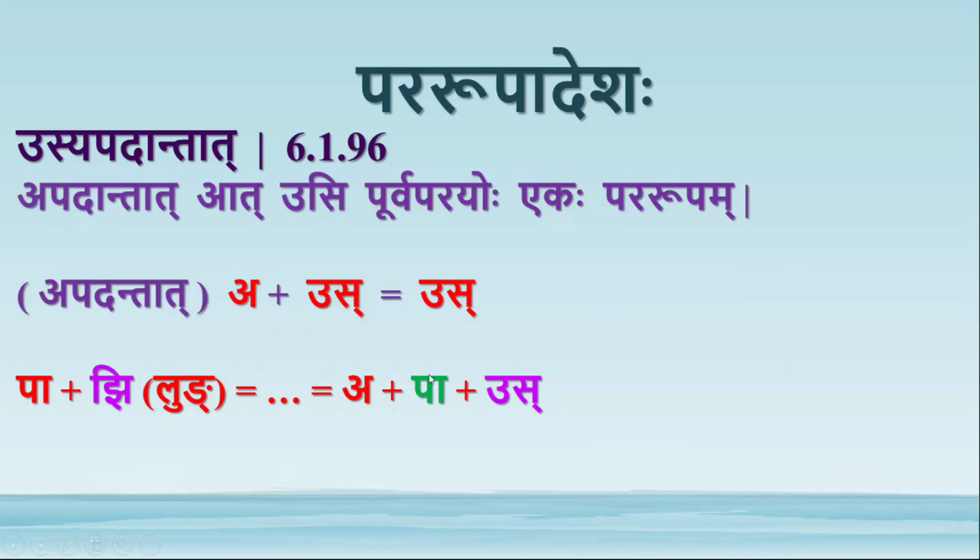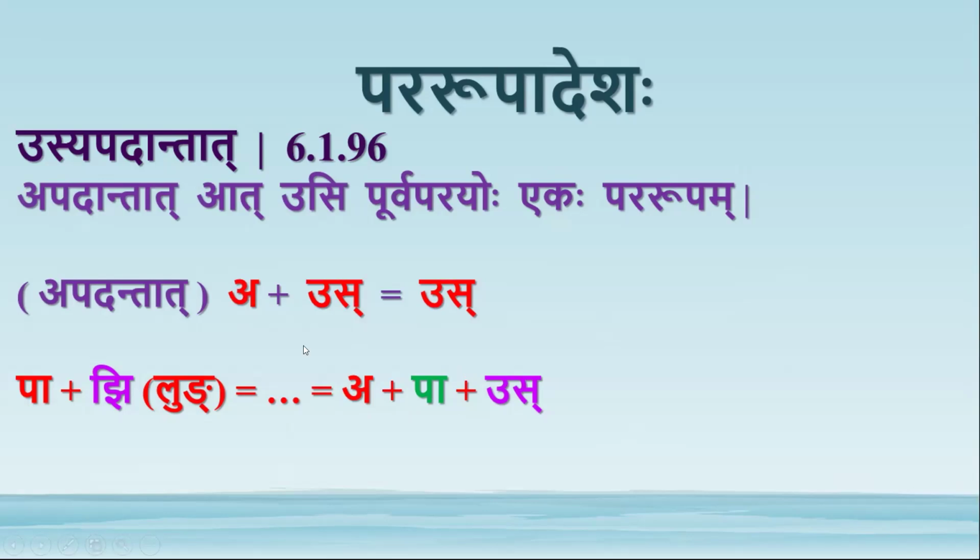So this akara is followed by ukara, and it is apadanta. Apadanta means this apa is not a pada, because the whole word which is formed after adding ting pratyaya will be a pada. Pada means suptingantam padam, subantam tingantam padam. So this apa is not a subantam, neither it is a tingantam. So this apa is not a pada.